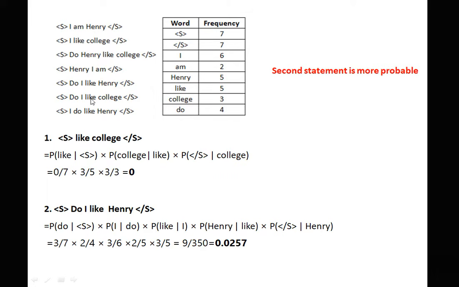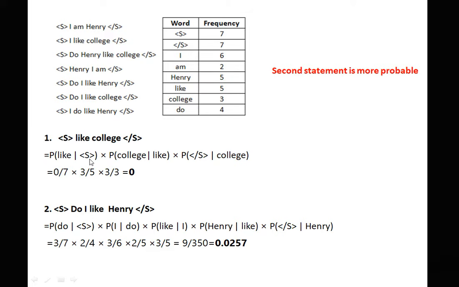Now here "like college" is present in the corpus many times: 1 time, 2 times, 3 times. But what is the problem? It is not present after the start of the sentence, but its frequency is more. Still we are getting the answer as 0, because when we calculate the bigram for "like college", we are calculating the probability of "like" with respect to S, probability of "college" with respect to "like", and probability of the end of the sentence with respect to "college".